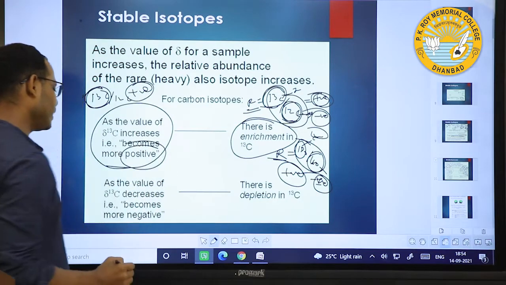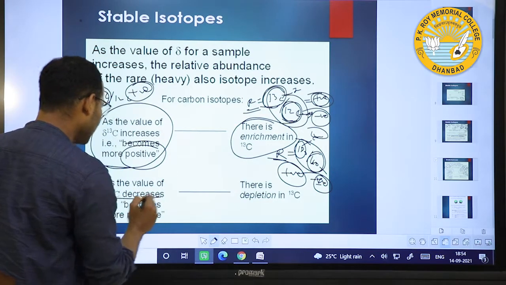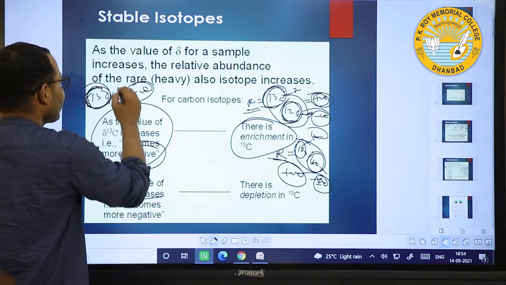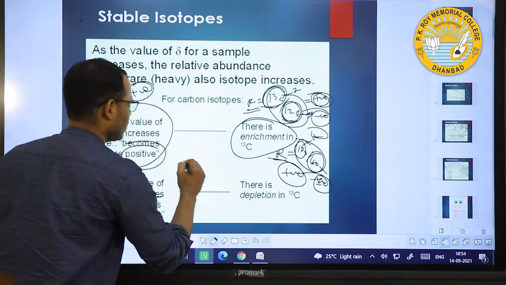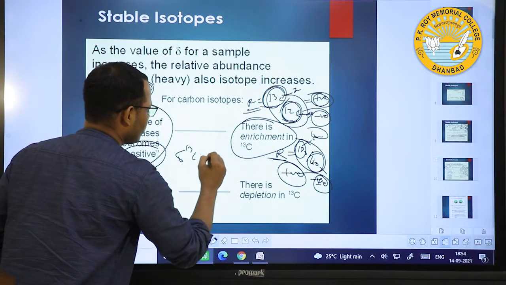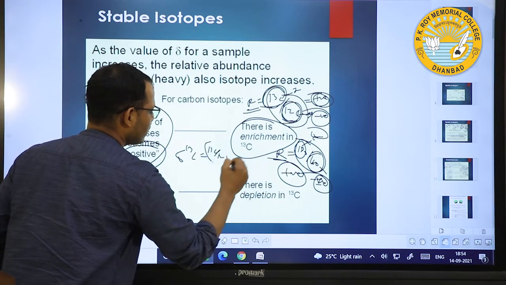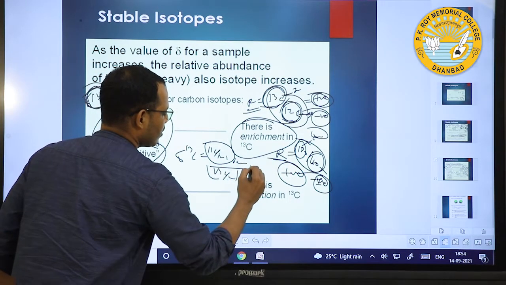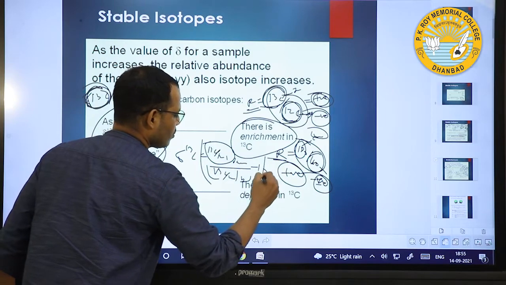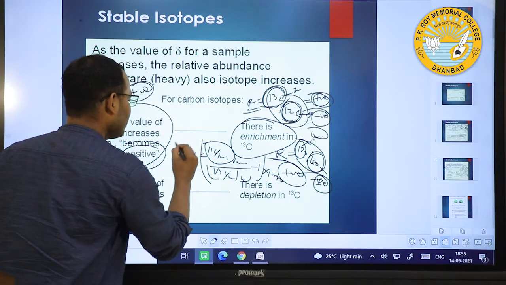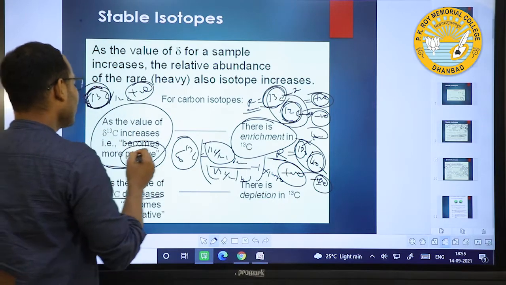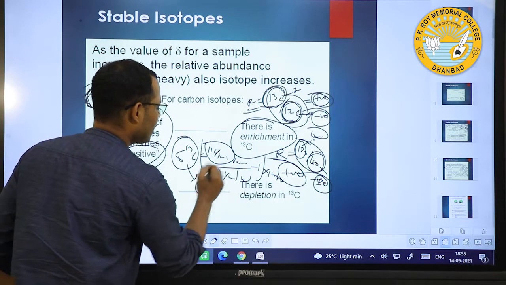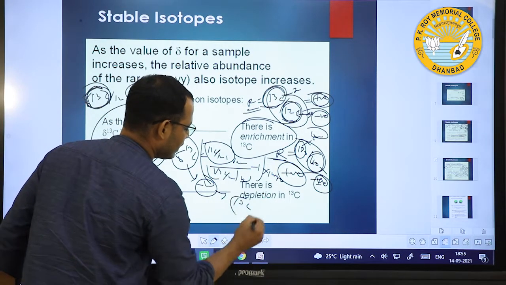If del 13C decreases, where del 13C equals 13C by 12C of sample divided by 13C by 12C of standard, minus 1, into 1000 parts per mil, and del 13C increases, then the value will be positive. That means there is enrichment in 13C.